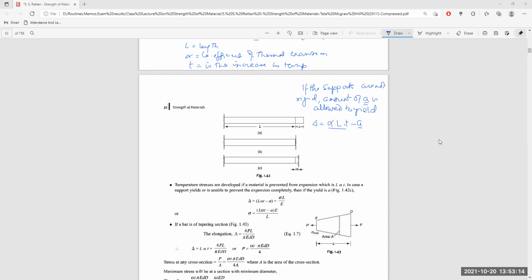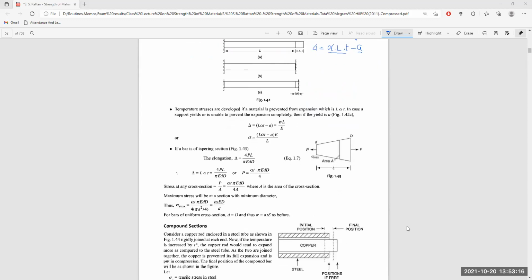If the bar is a tapering section, the elongation, as we have already calculated, is 4 P into L by pi E into small d into capital D. Small d is the minimum diameter of the tapered bar, capital D is the maximum diameter, L is the length, and P is the force acting on it.